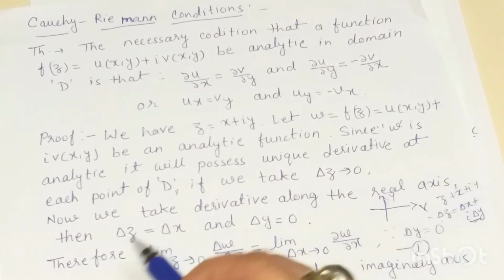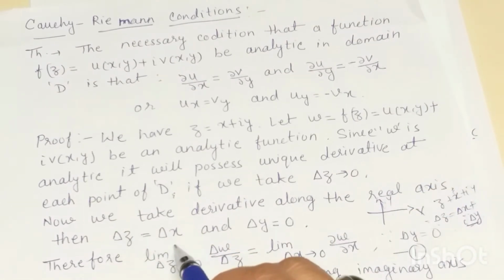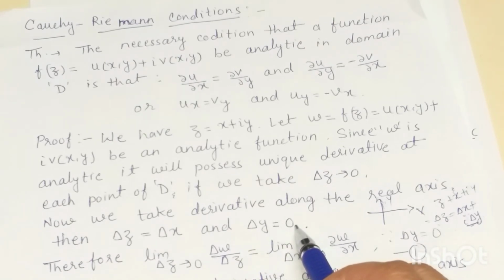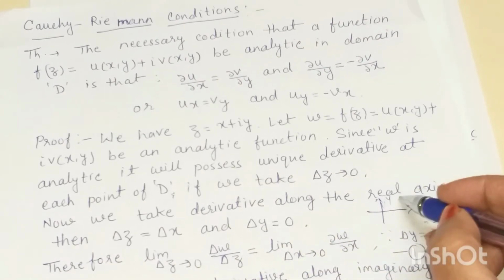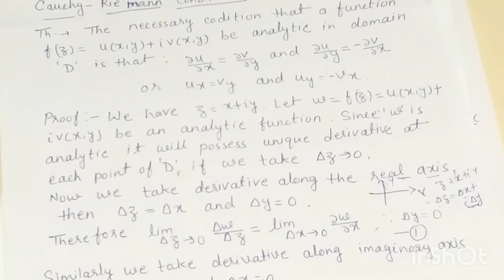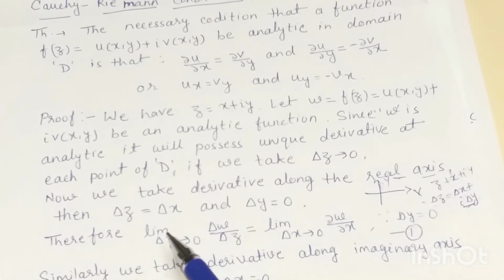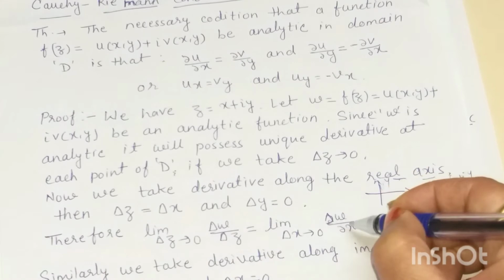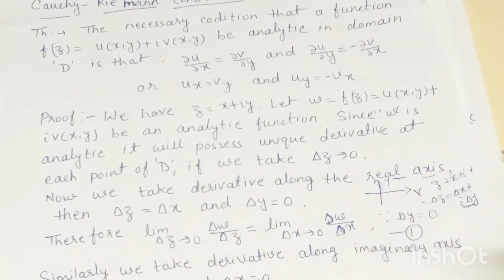So here delta z is equal to delta x and delta y is equal to 0 when we are taking derivative along the real axis or x-axis. So in that case, limit delta z tends to 0 of delta w by delta z is equal to limit delta x tends to 0 of delta w by delta x.